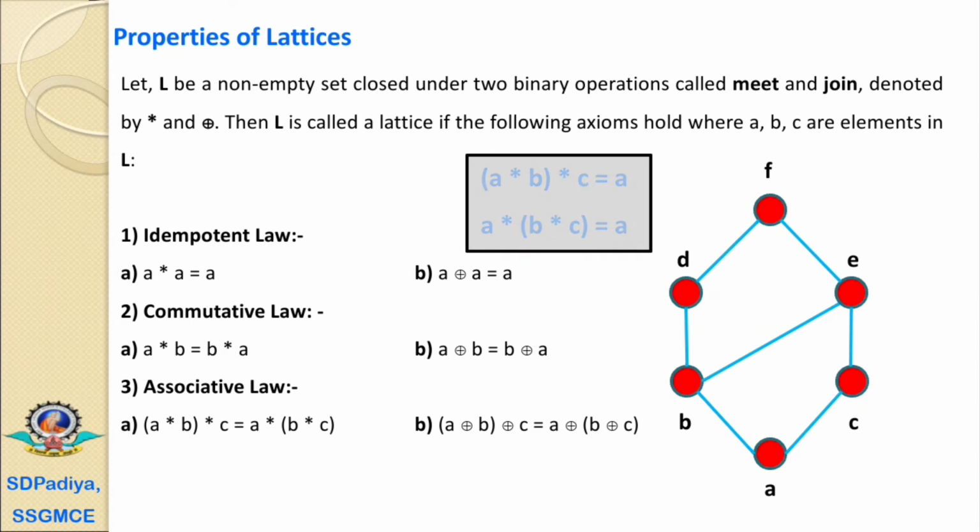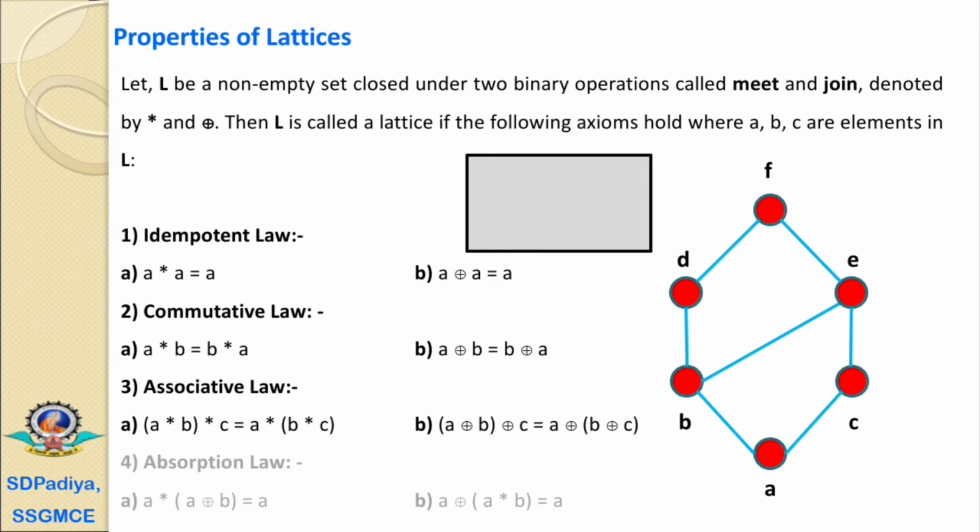Similarly, for the join operation, if we find A join B, that is equal to B, and B join C is then equal to E at the upper level. Now at the RHS, B join C will equal E. Therefore, A join E is equal to E.